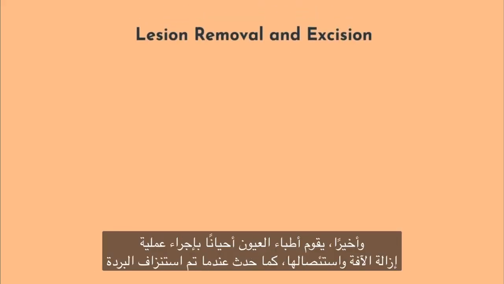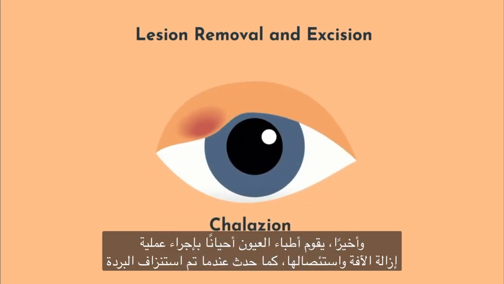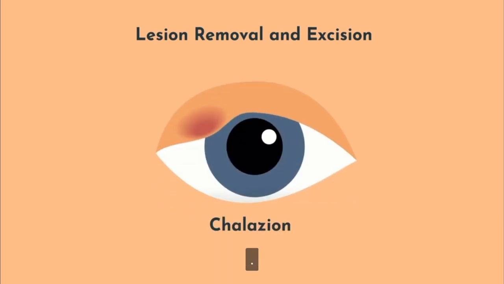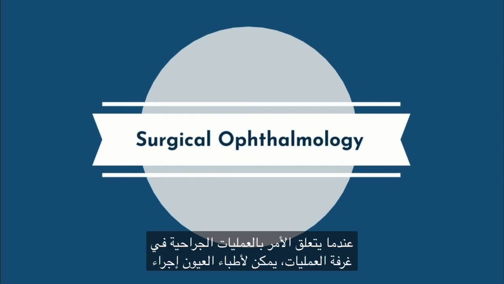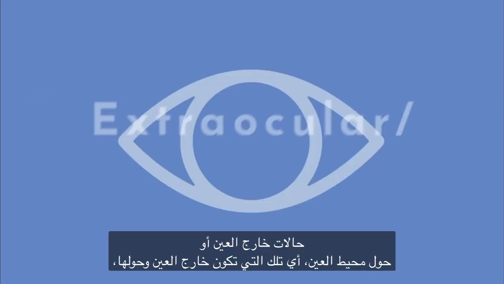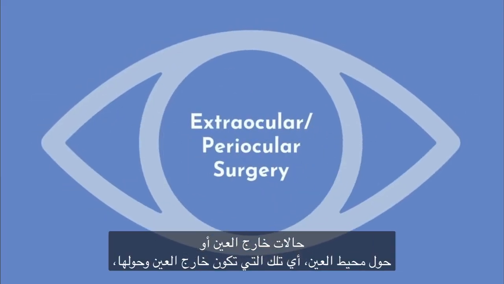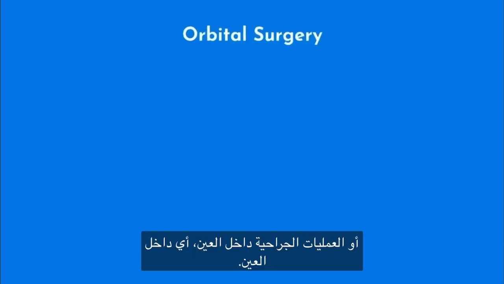Lastly, ophthalmologists sometimes perform lesion removal and excision, like when I got my chalazion removed. When it comes to surgical procedures in the operating room, ophthalmologists can perform either extraocular or periocular cases, meaning those that are outside and around the eye, or intraocular surgeries, meaning within the eye.